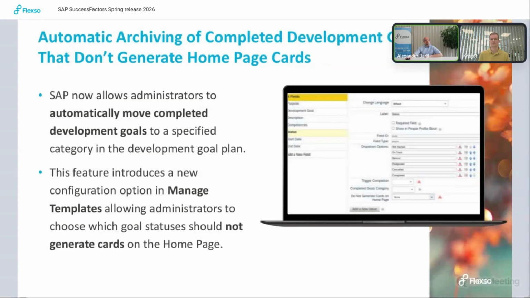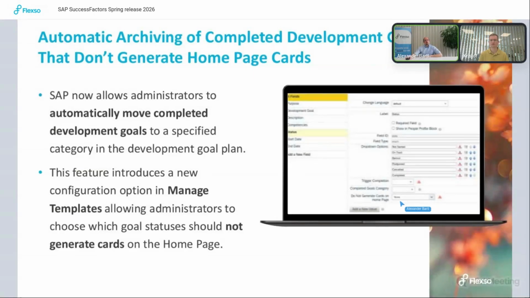But until now, the system was always showing on the homepage the goals which are not completed. So basically for the homepage, it was not foreseen that you have more than the completed status in regards to goals that you're not working on anymore. And this was now changed. You now have the drop down where you can define for which statuses the to-do cards on the homepage should not be created.